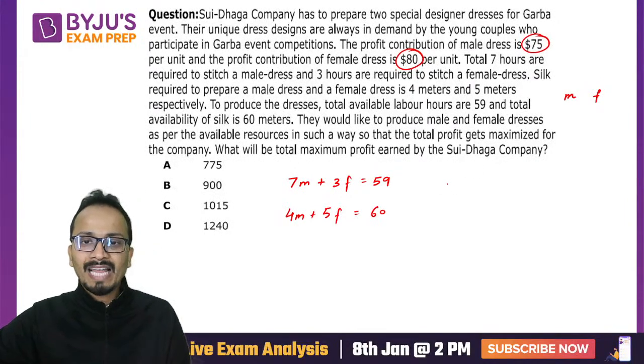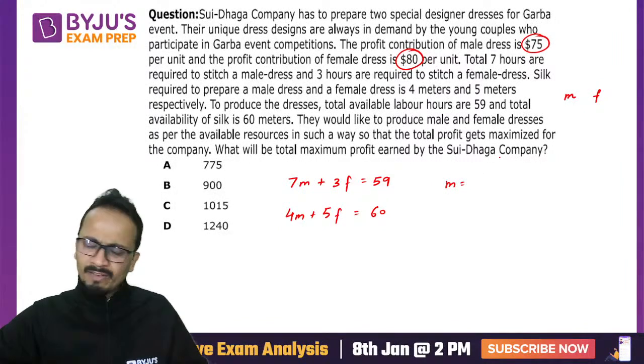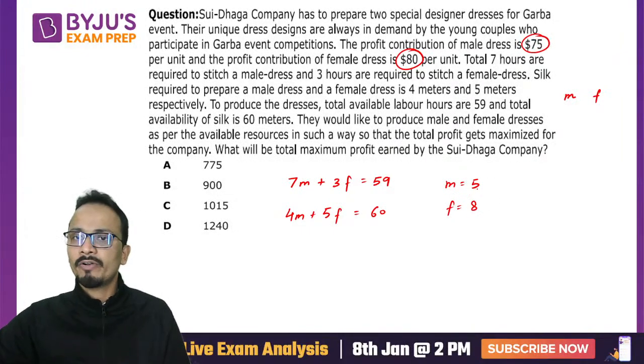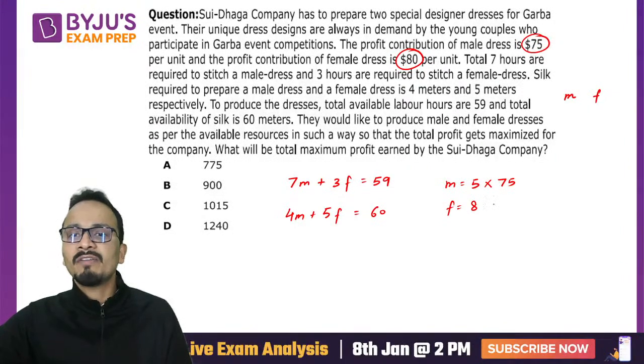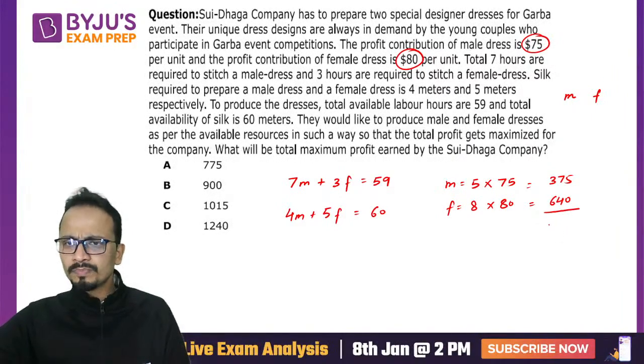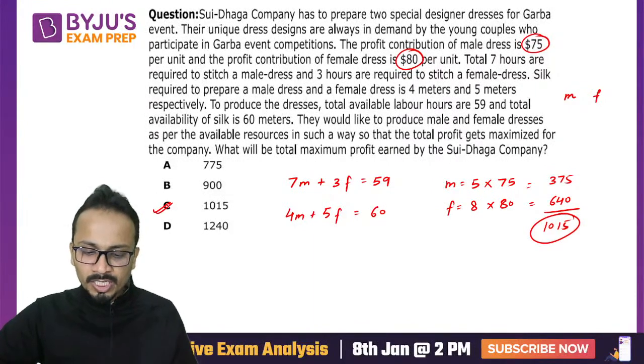I have already solved this. So the value of m is coming out to be 5 upon solving this, and f is coming out to be 8. Now profit for every male dress is 75 and profit for every female dress is 80. So it will be 375 for males and 640 for females. Adding these two, you will get 1015 as the total profit, which is option C.